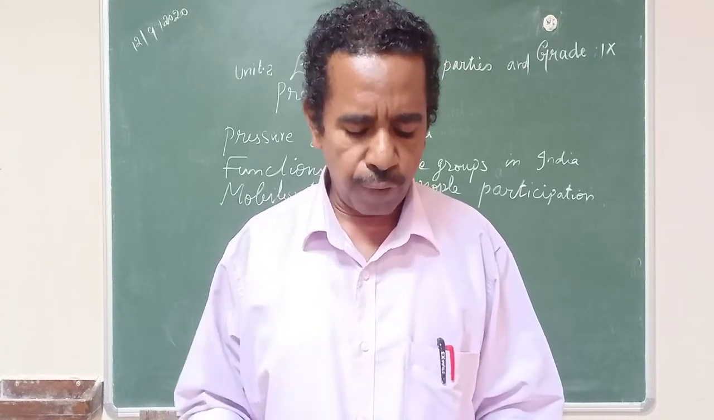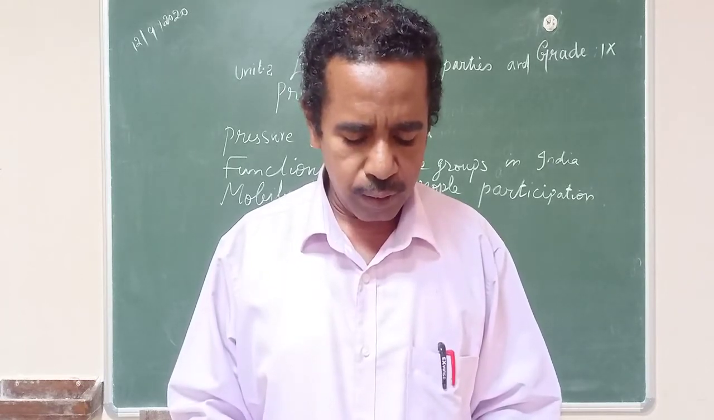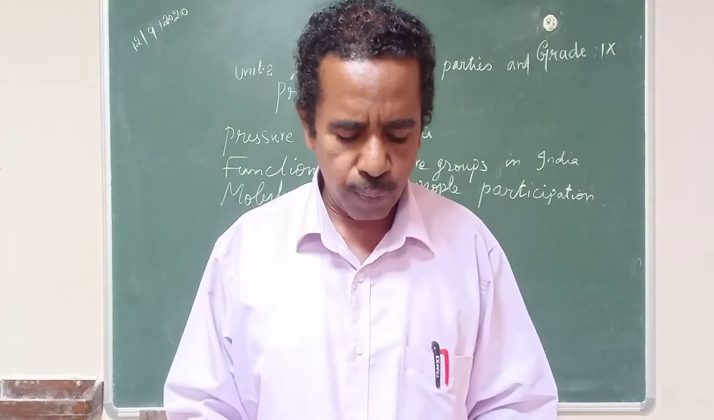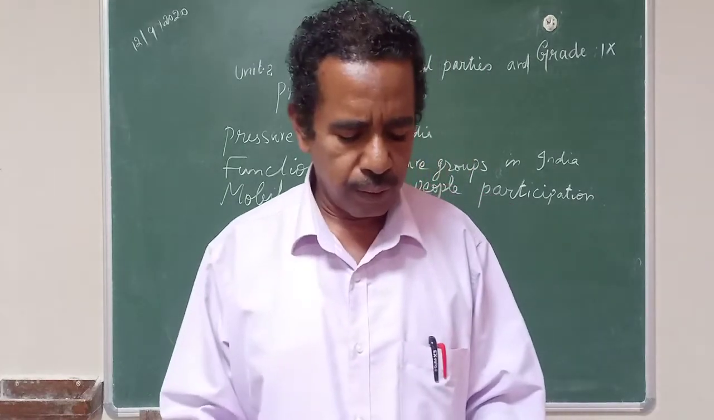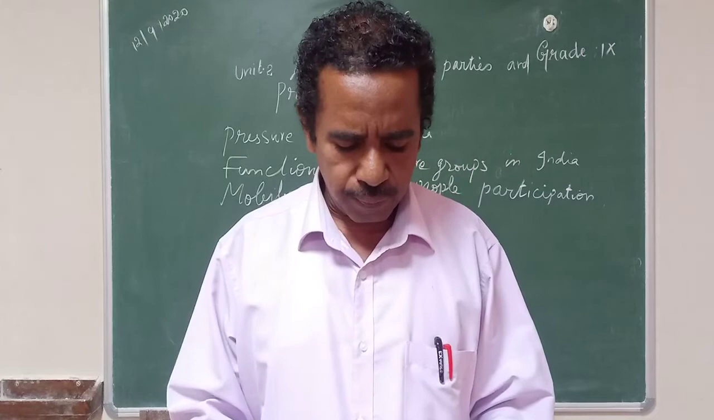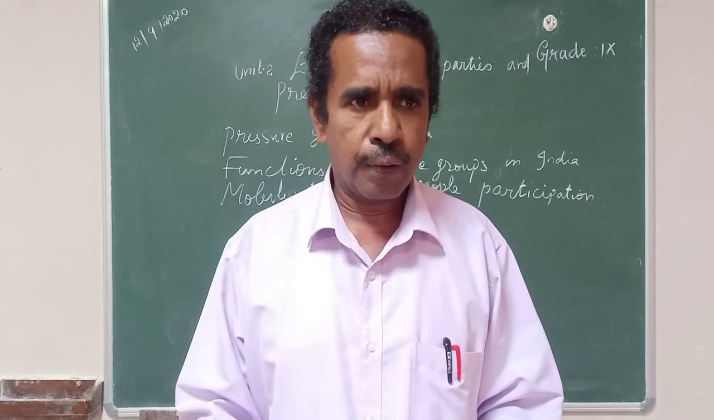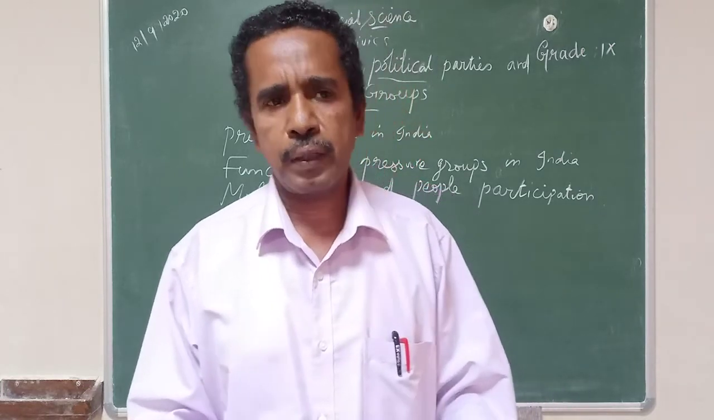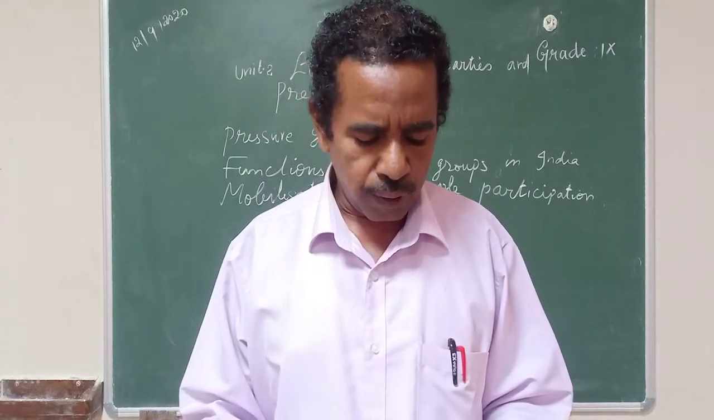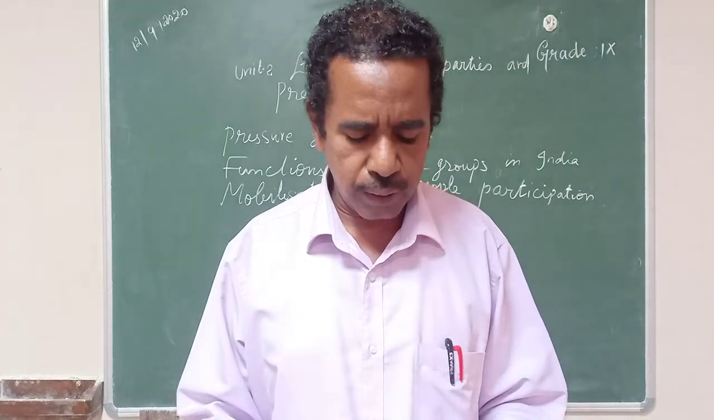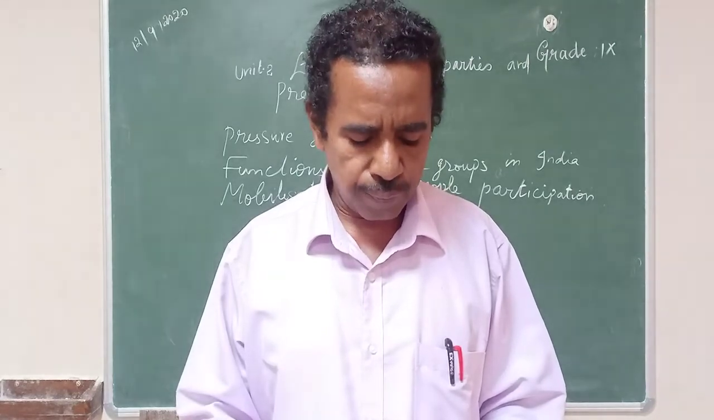Next, match the following. National party. There are 7 national parties. So, first one, 7. Single party system. Example, China. China is an example of single party system. There is only one party and no opposition party. So, single party system, you have to mark China.